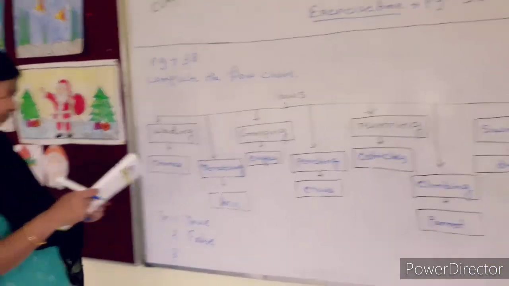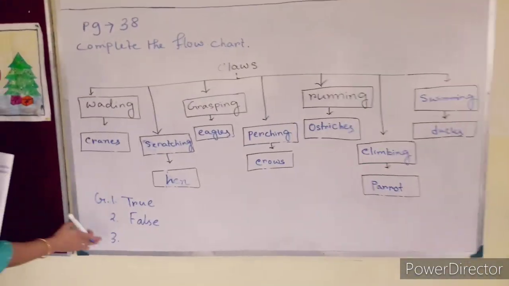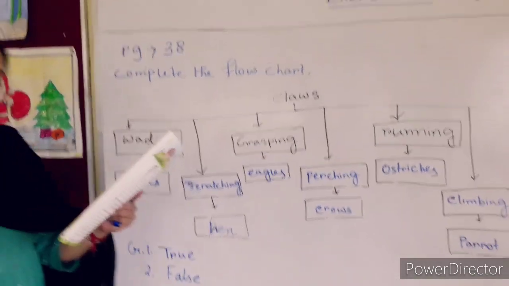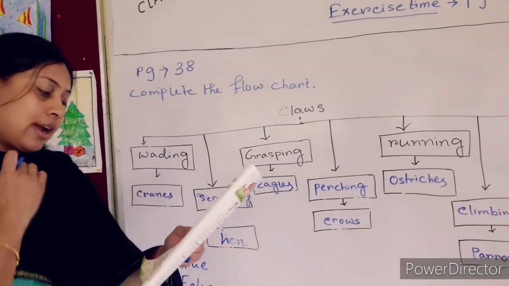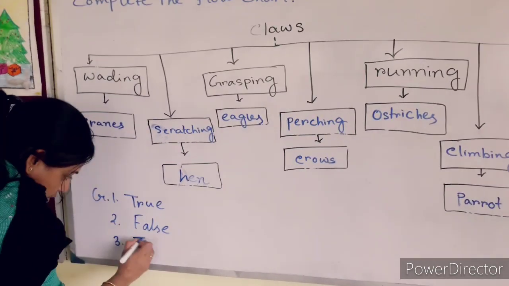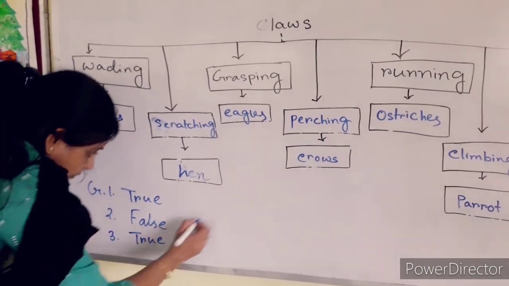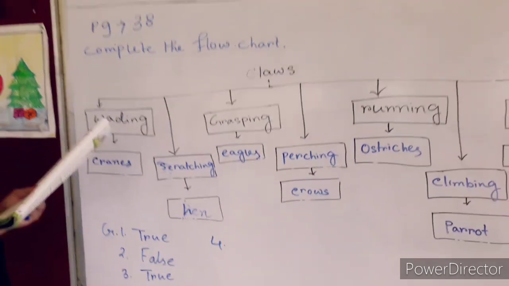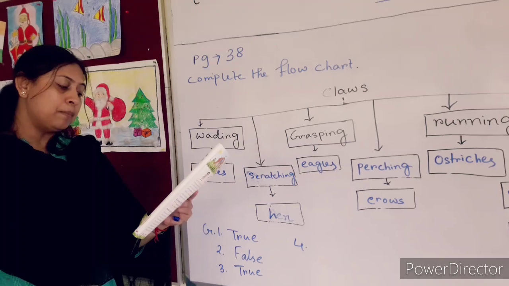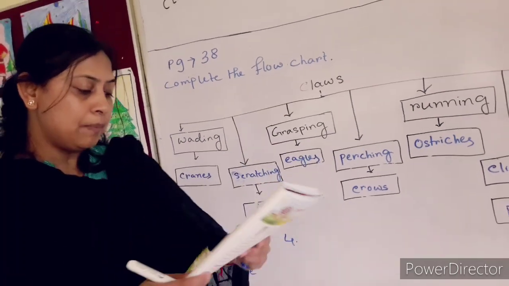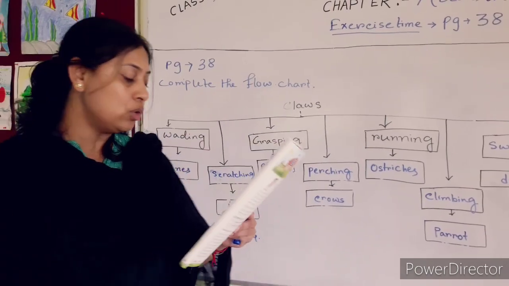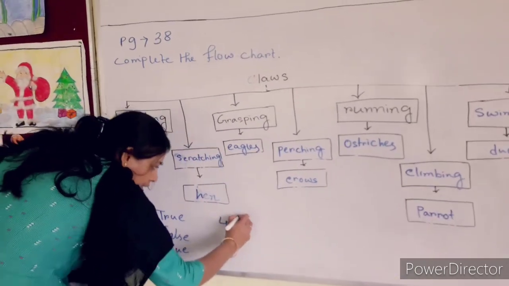Now 3. Hens have scratching claws. Yes, hens have scratching claws. This one is true. Now 4. Claws help birds to sleep. Some birds such as perching birds, claws help them to sleep. So you can write here true.